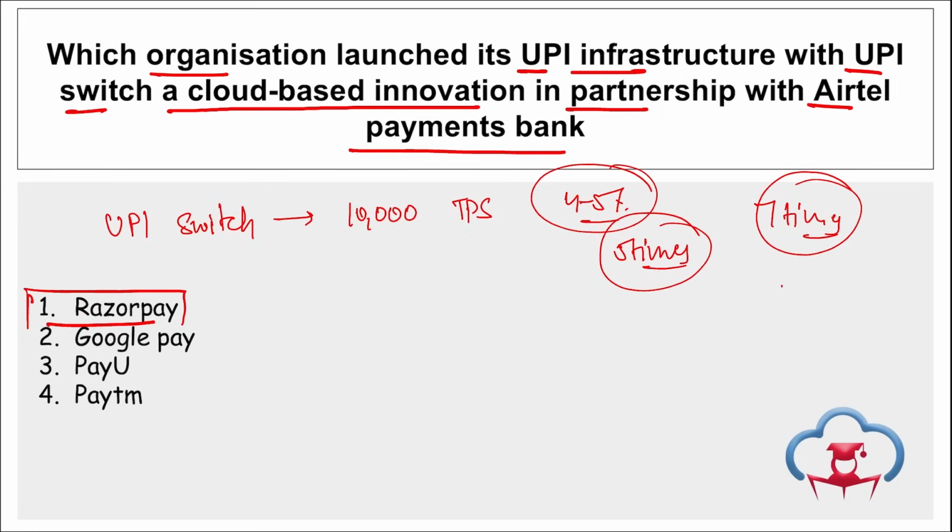If we look at the data, in March 2024, total UPI transactions in India increased by 55% to 13.44 billion transactions. UPI is an instant payment system in India. It was developed by NPCI in the year 2012, and it was formally introduced by RBI in 2016. So it was Razorpay who launched their UPI Switch, a cloud-based innovation in partnership with Airtel Payments Bank.